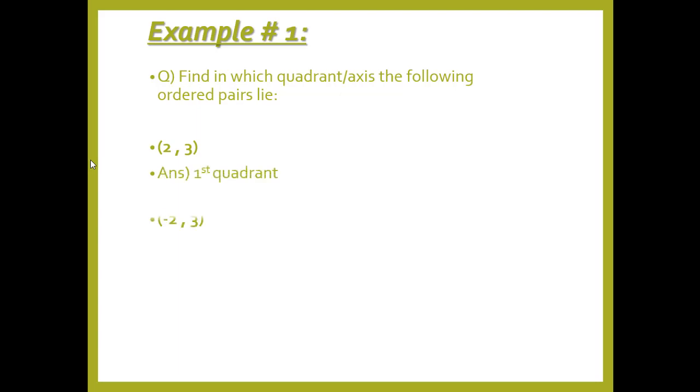Second one. Over here x is negative and y is positive. Whenever x is negative and y is positive, such ordered pairs will always be plotted in the second quadrant. The third one is when both the values are negative, x is negative and y is also negative. Such ordered pairs will always be plotted in the third quadrant. And the fourth one is when x is positive and y is negative. All such ordered pairs will always be plotted in the fourth quadrant.